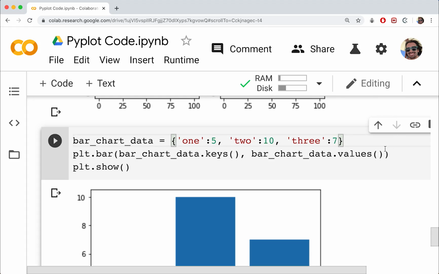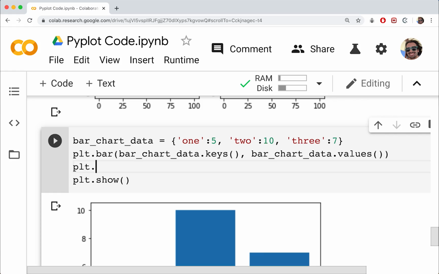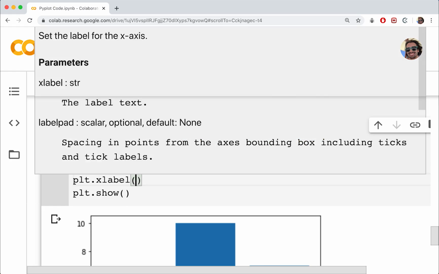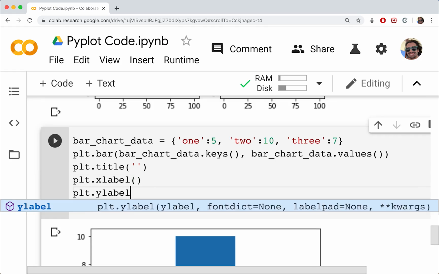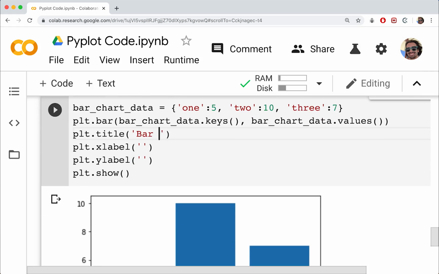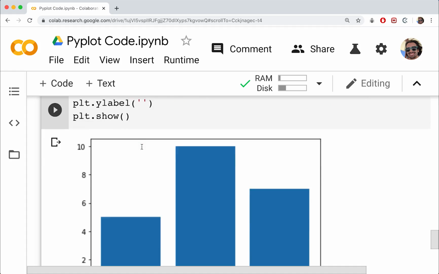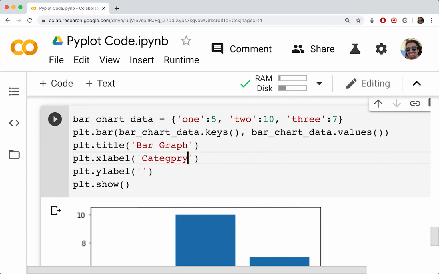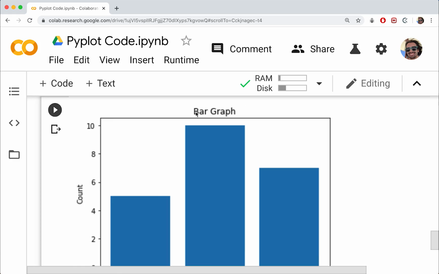Okay, so one thing that we might want to do is add the titles and the labels. These are done in exactly the same way. So it's just plt.title, and then we do plt.xlabel and plt.ylabel. And for each of these, again, we're just going to enter a string. So the title could just be, I don't know, our bar graph. By the way, again, you can call this bar chart if you want. Doesn't really make a difference. And then we'll just have the category, and then we'll have the count. Well, we can run that again. So you can see title and then our labels here.